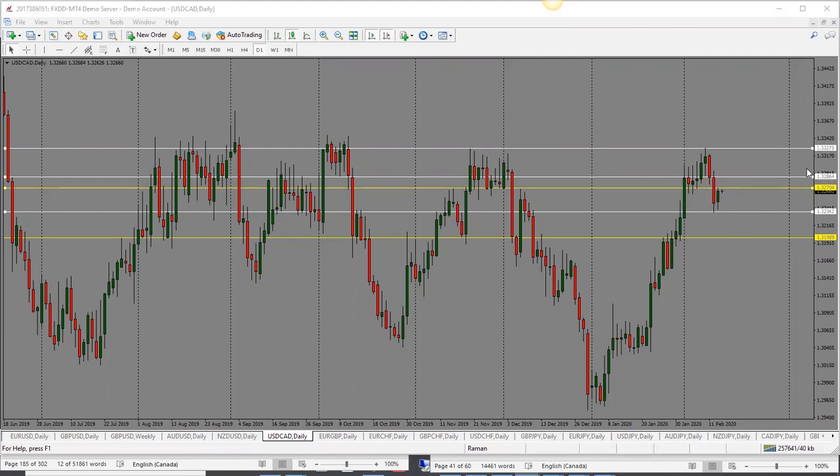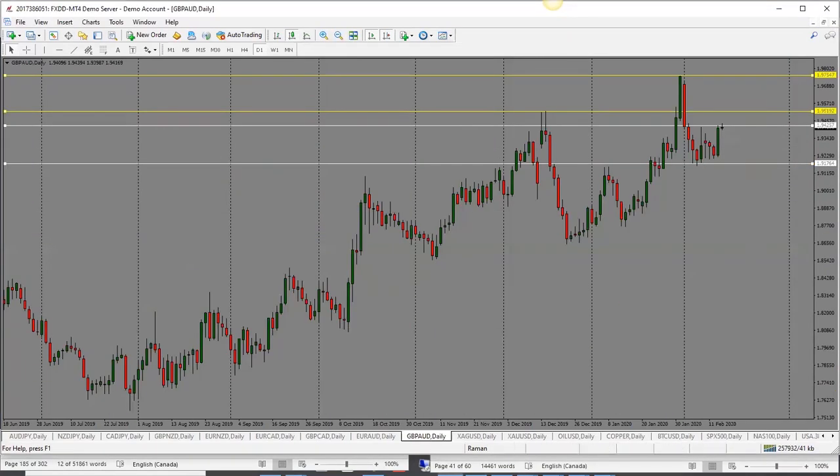I am looking for a move back into 1.3280, and there we could see price drop into 1.3235. So at this point, let me just draw the move. This is kind of what I'm expecting. So if it holds below 1.3280, looking for it to drop back down towards 1.3235. So neutral bias here for dollar CAD.